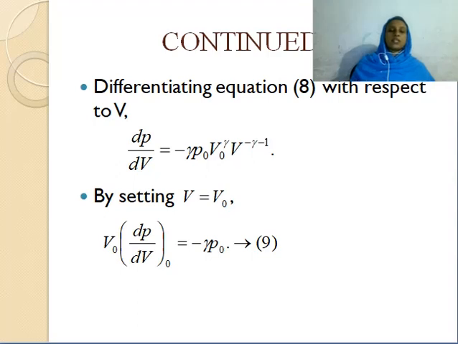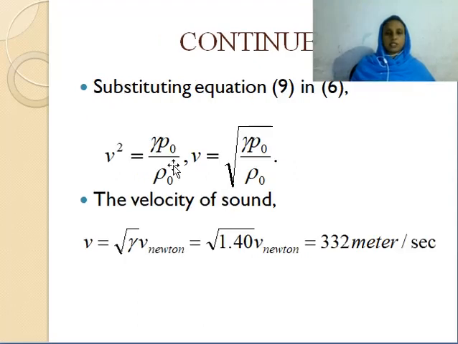Now, differentiating this equation with respect to volume, we get dP by dV as we did in the case of Boyle's law. Differentiating, you get an expression like this by setting V equal to V0. This is for equilibrium. Now, we can substitute this into the expression for velocity. So you get the phase velocity V square equal to gamma P0 by rho 0 or V equal to root of gamma P0 by rho 0.